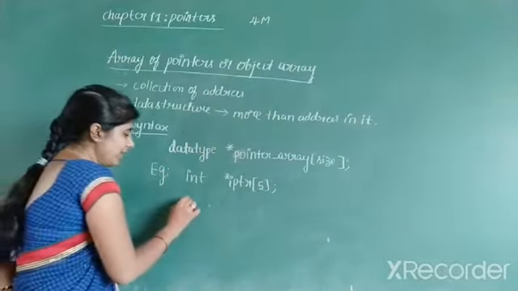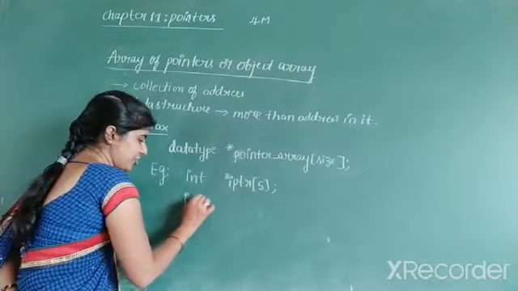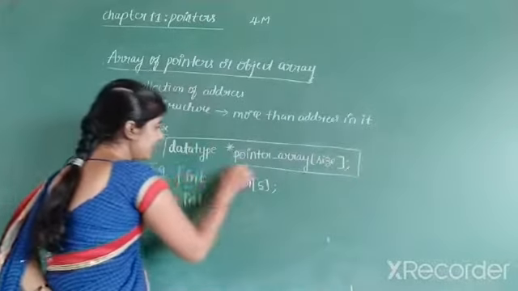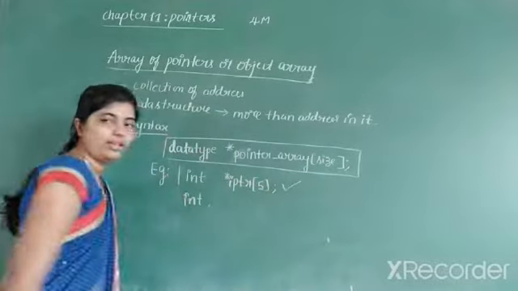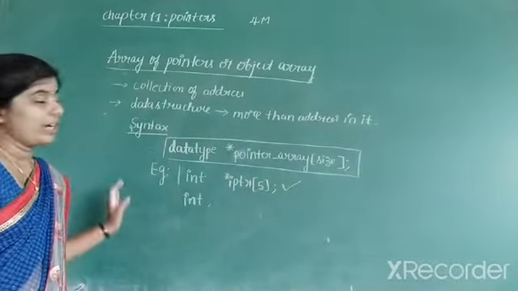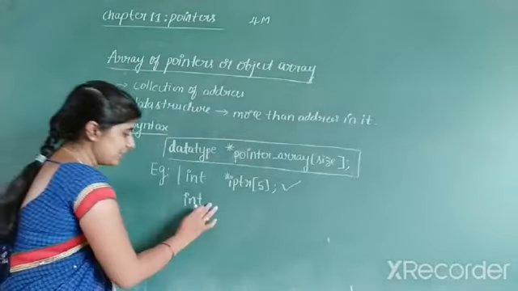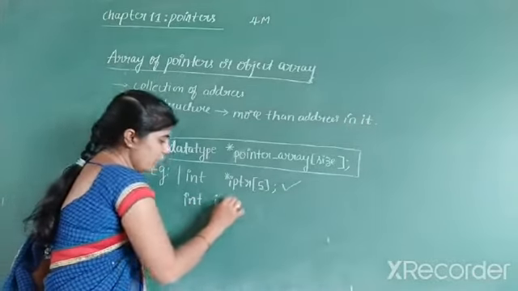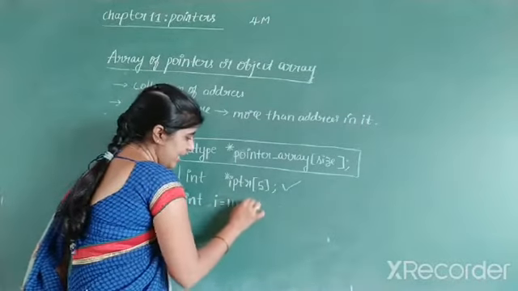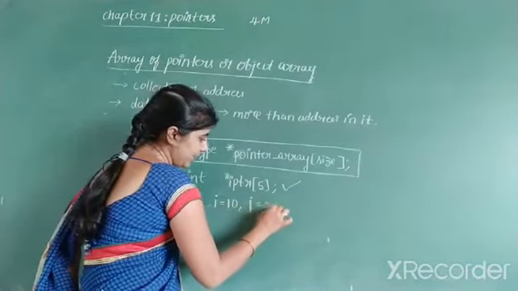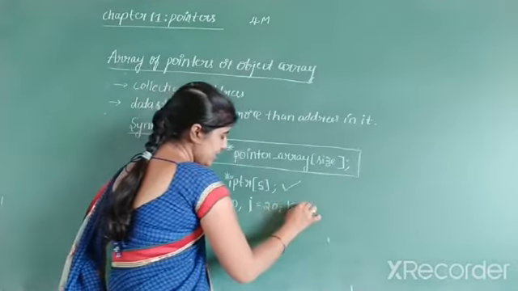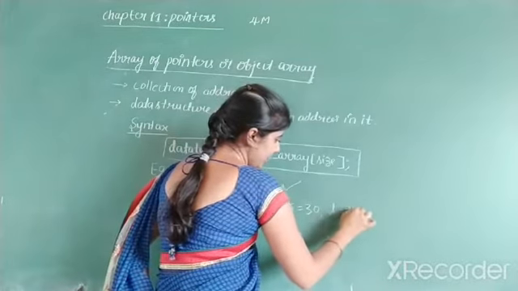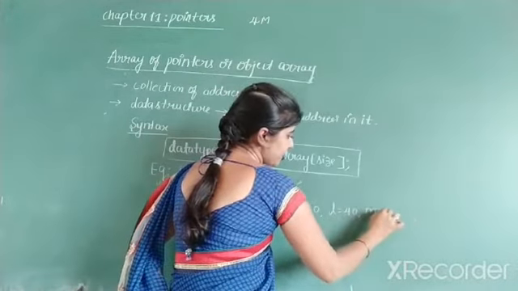Now let us take the variable initializations. This is the syntax and this is an example for array of pointers. Next, let us continue this example. Int is a data type. The value of i I am taking as 10, j is initialized to 20, k is initialized to 30, l is initialized to 40, m is initialized to 50.